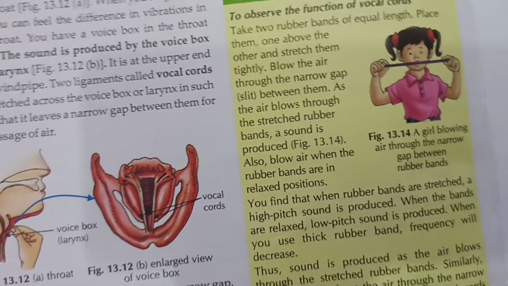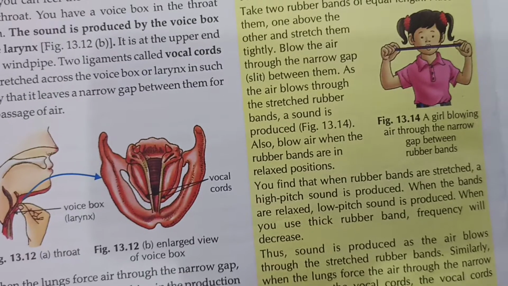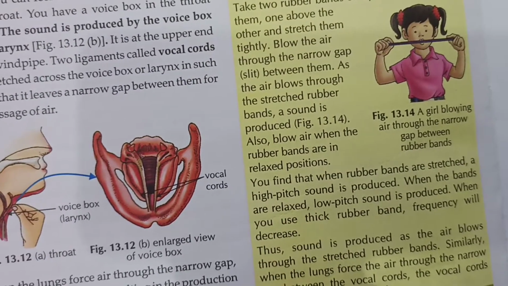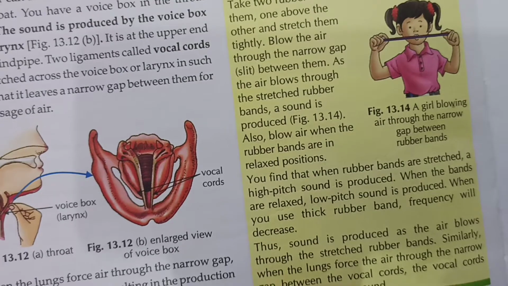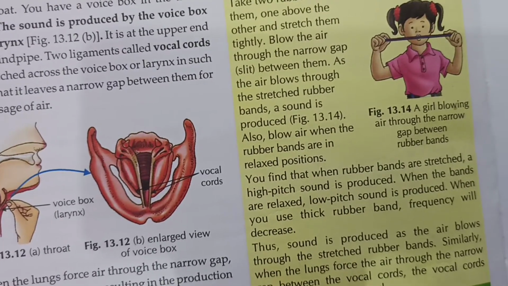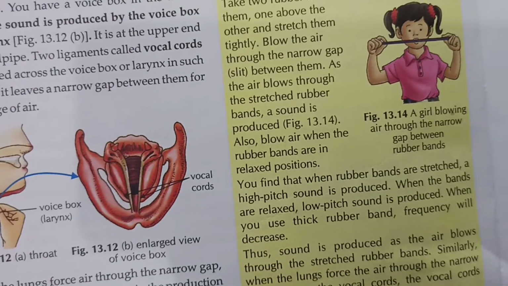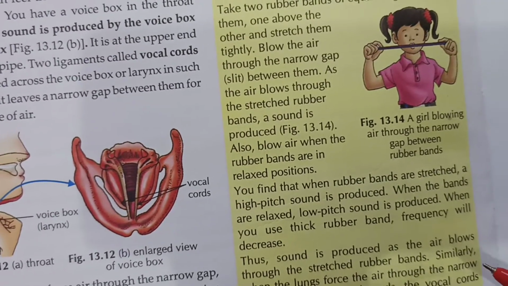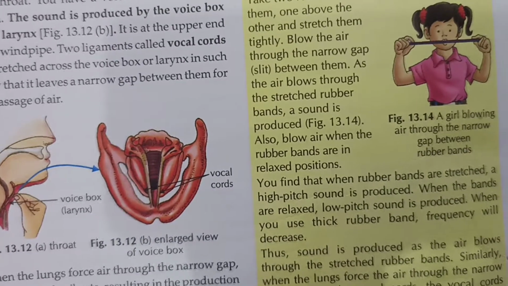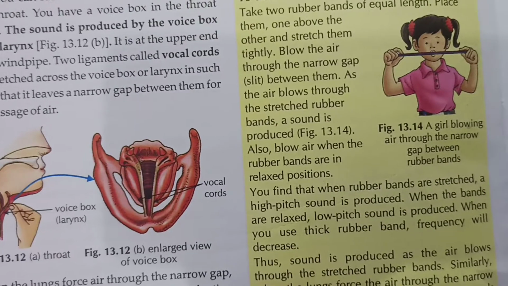Blow air also when the rubber bands are in a relaxed position. We find that when the rubber bands are stretched, a high pitched sound is produced, because the rubber band becomes thin and tight, so it produces a higher pitch and higher frequency.